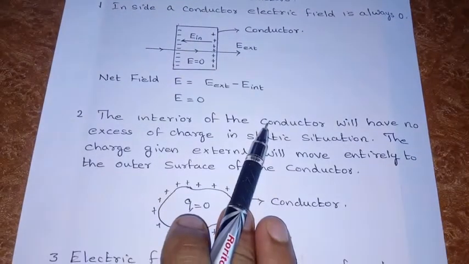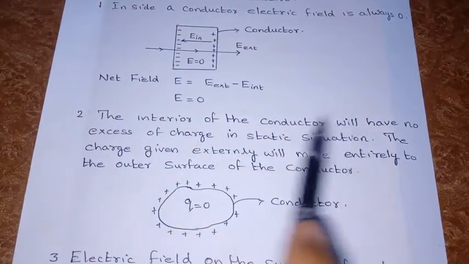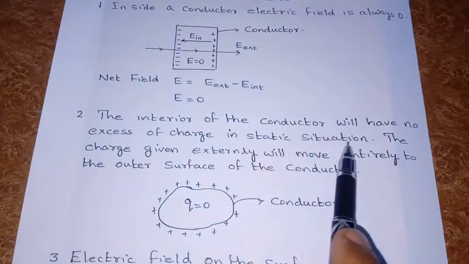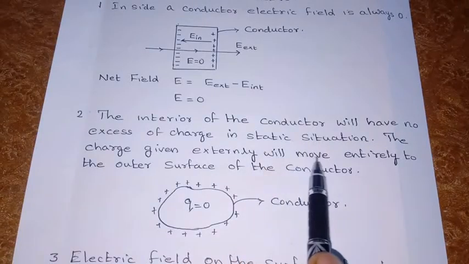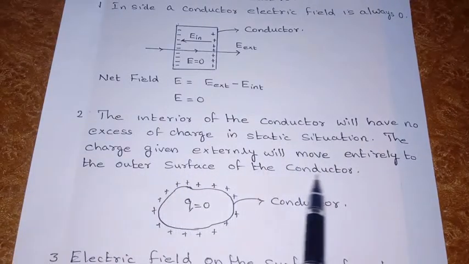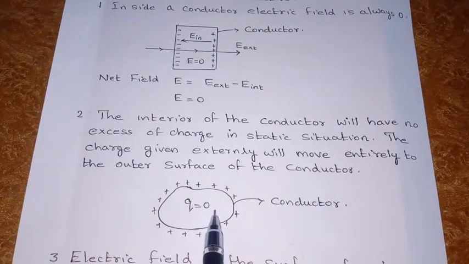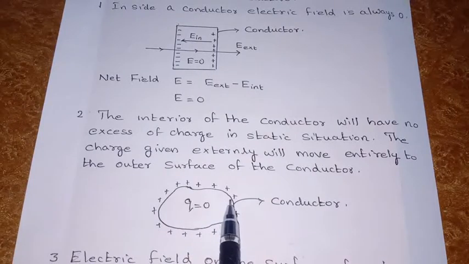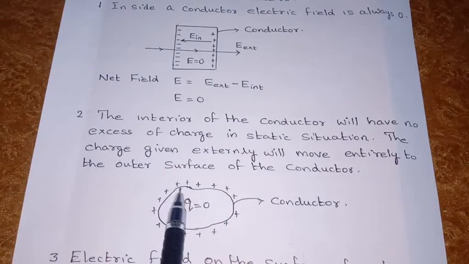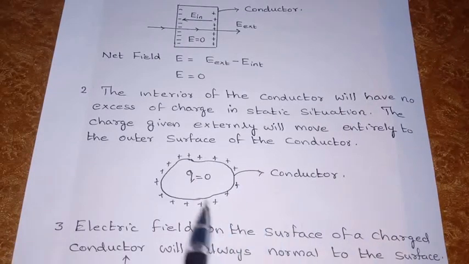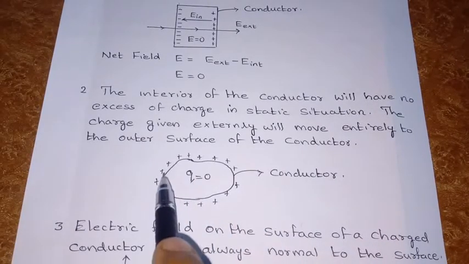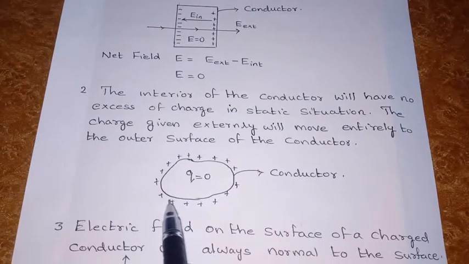The second point is that the interior of a conductor will have no excess charge in a static situation. The charge given externally will be moved entirely to the outer surface of the conductor. This also we already discussed. The charge given to the conductor will automatically move to the outer surface and spread uniformly over there. So this is another property of the conductor: no charge can reside in the interior, and the excess charge will always shift to the outer surface.